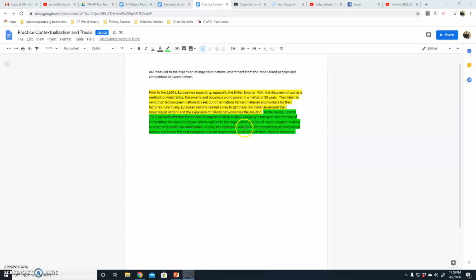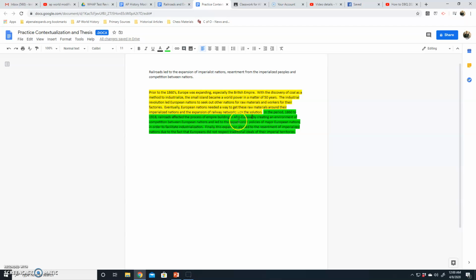Finally, this expansion also led to the resentment of imperialized nations due to the fact that Europeans did not respect traditional ideals of their imperial territory. Couple things I want to point out on my thesis. Number one, I restated the prompt, but then I added in this word right here, "by," and then I say this. Basically, I'm transitioning. This is my prompt. This is my argument.